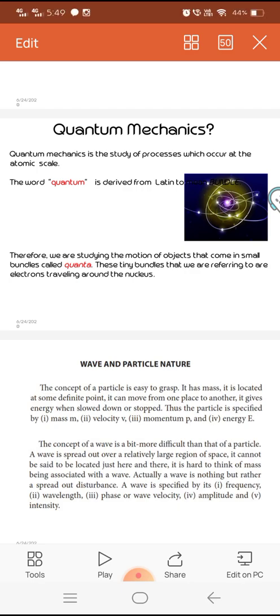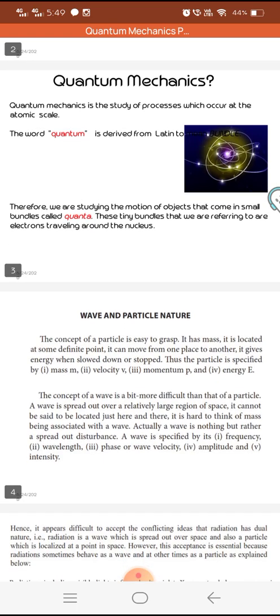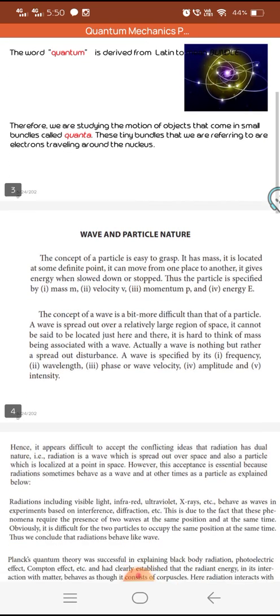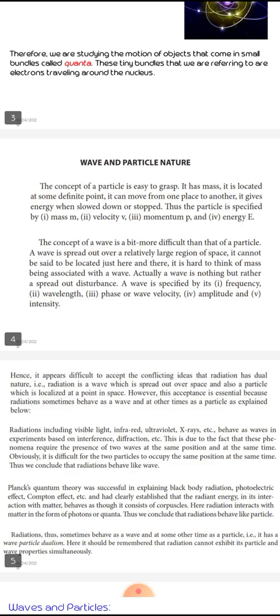Today I am going to talk about quantum mechanics. Quantum mechanics is the study of processes at the atomic scale. Quantum is a Latin word which means bundle. Therefore, quantum mechanics is used to tell us about microscopic particles.